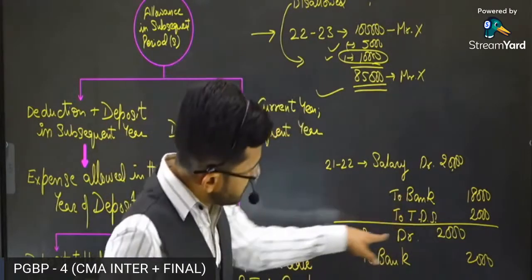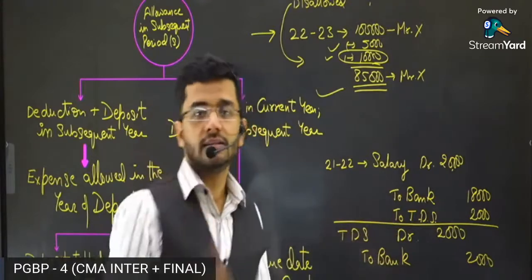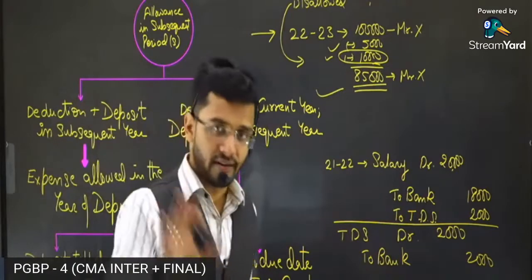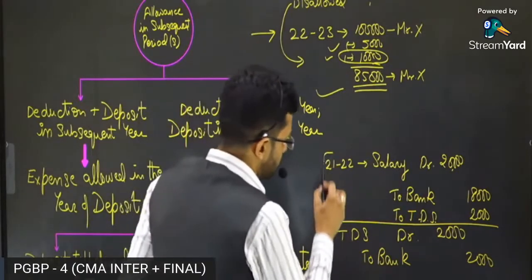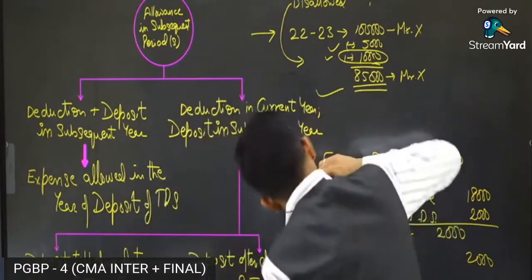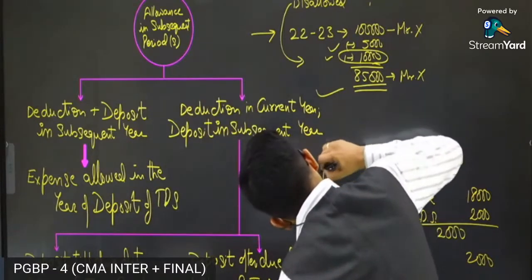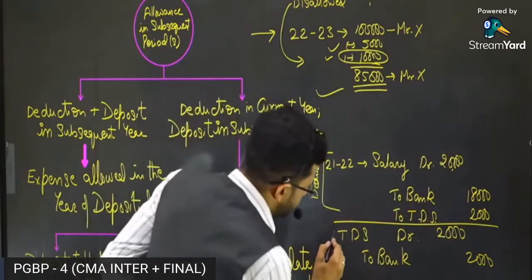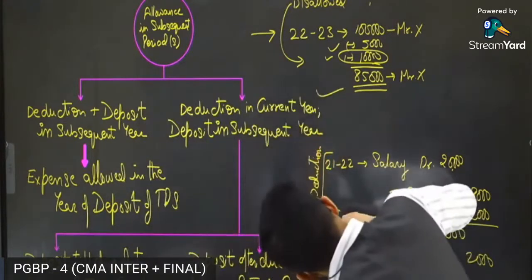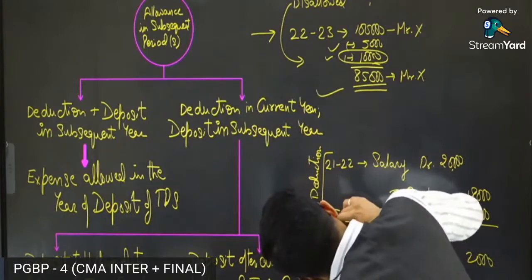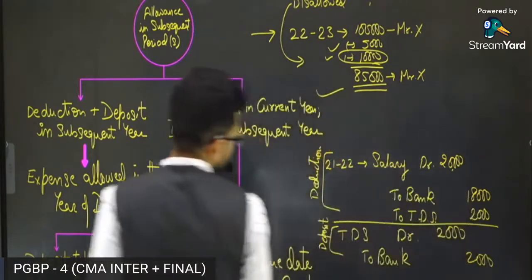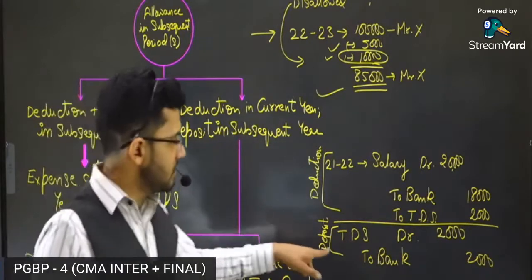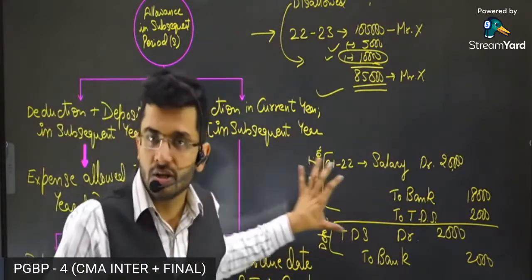Next is TDS account debit to bank. You are going to pay TDS, so the TDS account is also debited, and bank is credited, as you pay to the government treasury. Okay, so guys, this entry is the deduction entry, and this entry is the deposit entry. When you deposit this TDS to the Government of India, this is the deposit entry. This is the deduction entry.